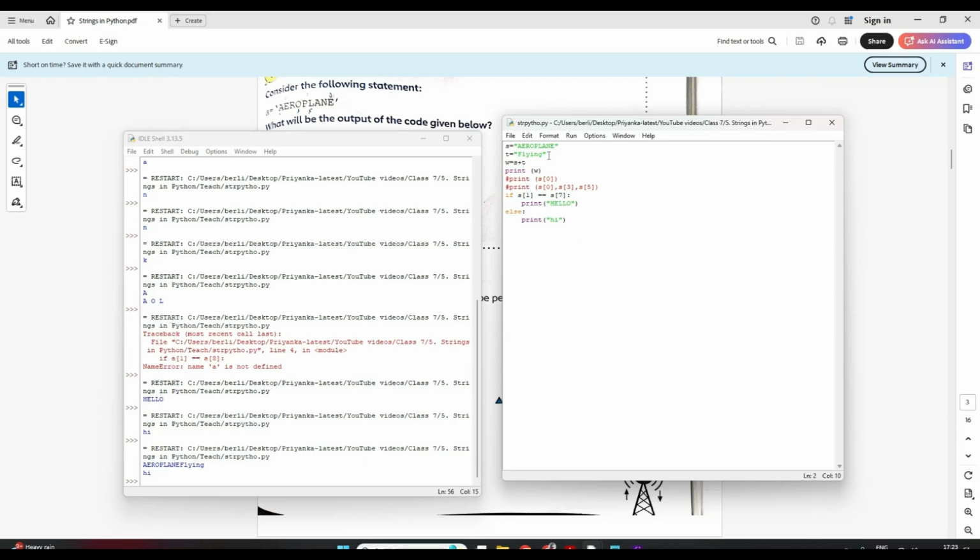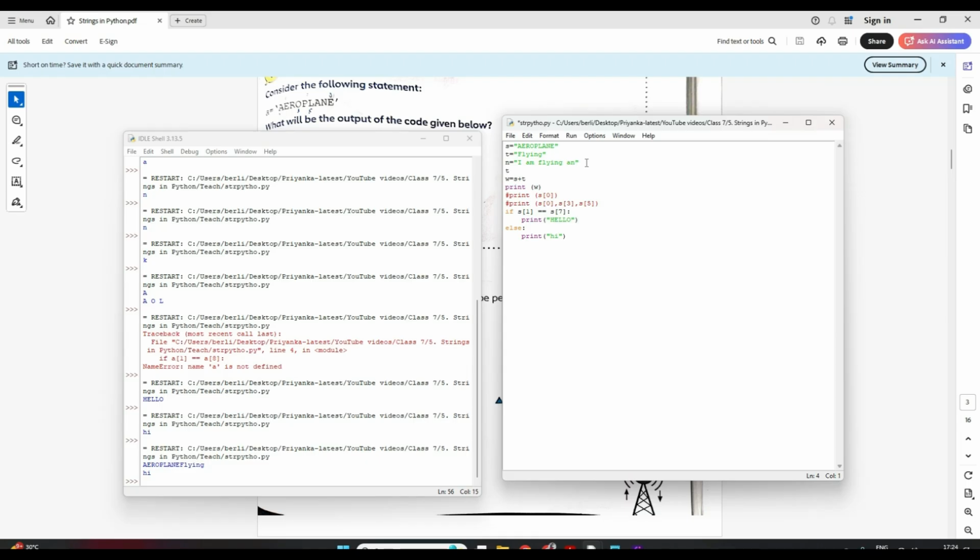Similarly, if you want, you can have 3-4 strings and I want them together. Now suppose I have another string, not W, since W I have already used as a variable, so maybe N. So this is one string: I am flying an aeroplane.